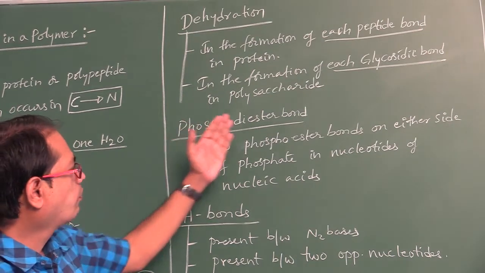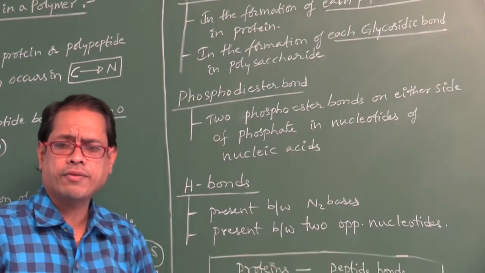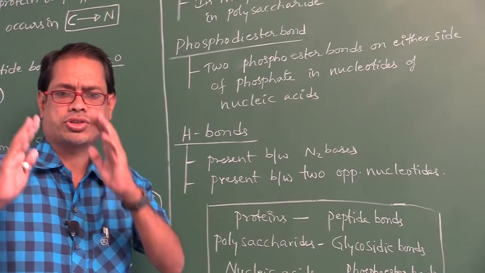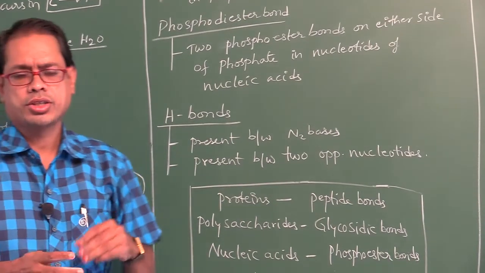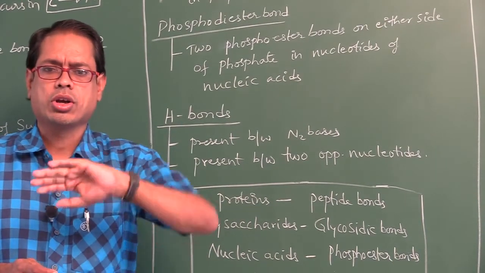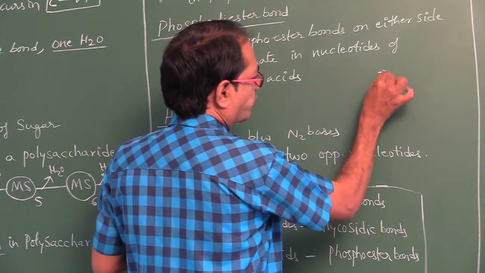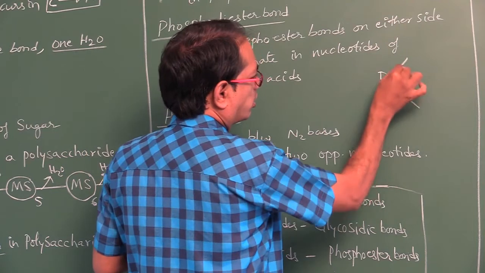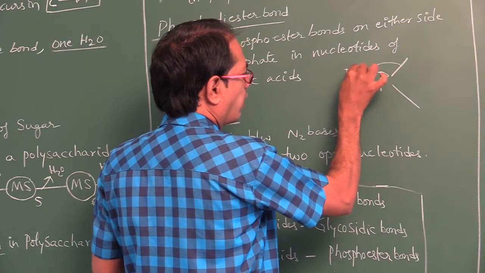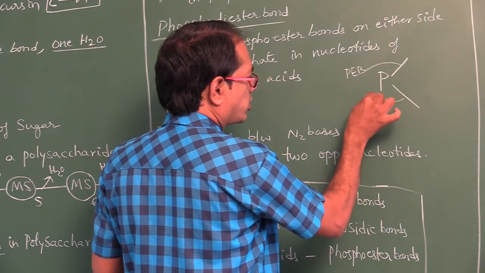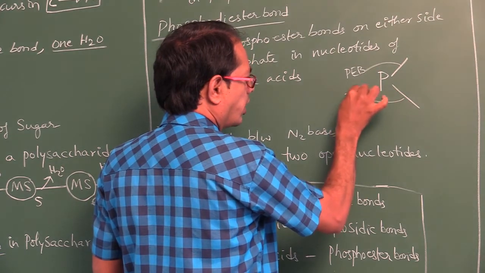Next, phosphodiester bond. Where do you find phosphodiester bonds? In the structure of DNA. Let us suppose this is a phosphorus, and this is one bond. This is called a phosphoester bond, and this is also called a phosphoester bond.